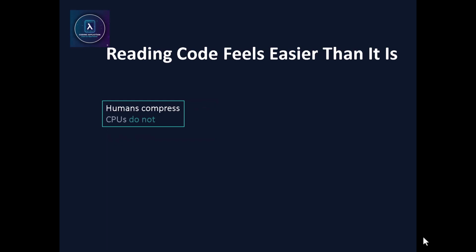Reading code feels easy because humans compress automatically. We see patterns and jump to outcomes. We recognize shapes and assume behavior. That works in conversation. It fails in execution.